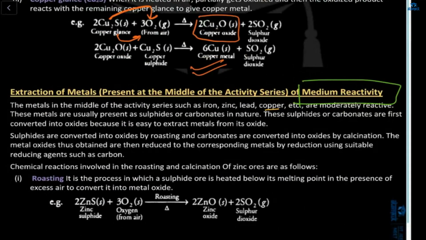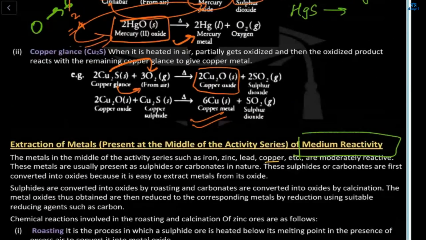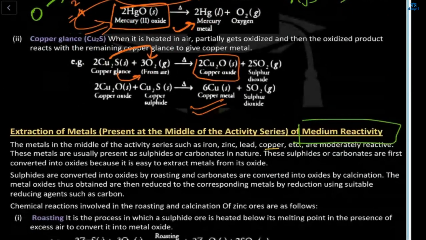Next is about the mercury one. Ria, tell me about the mercury one. Can you explain to me? First we will combine with what, and then after that?